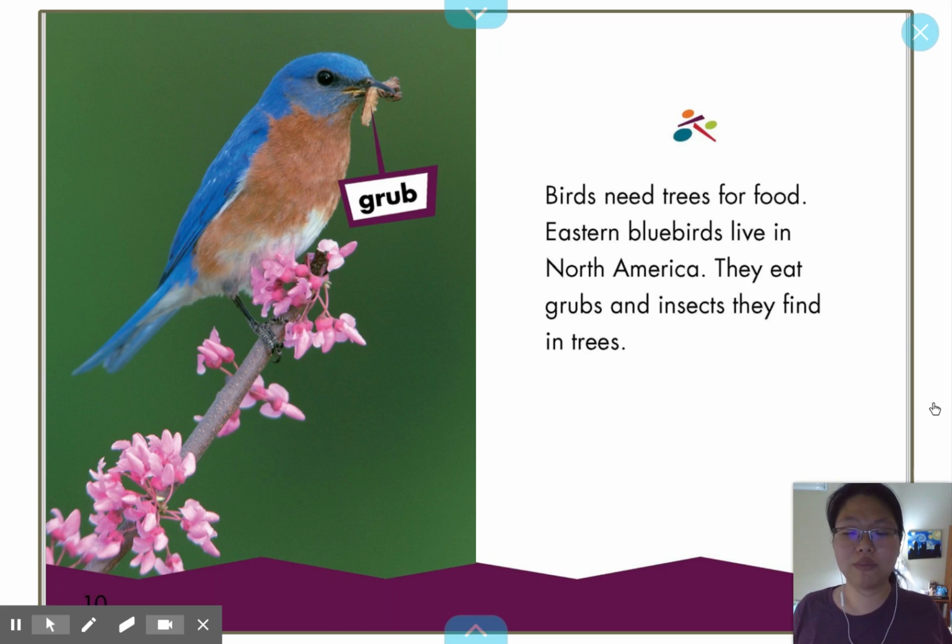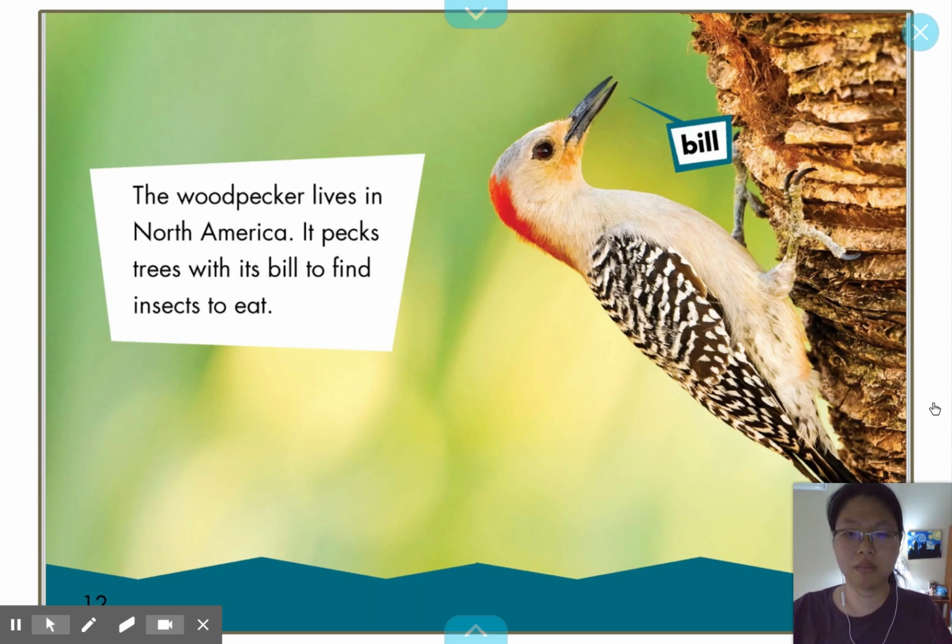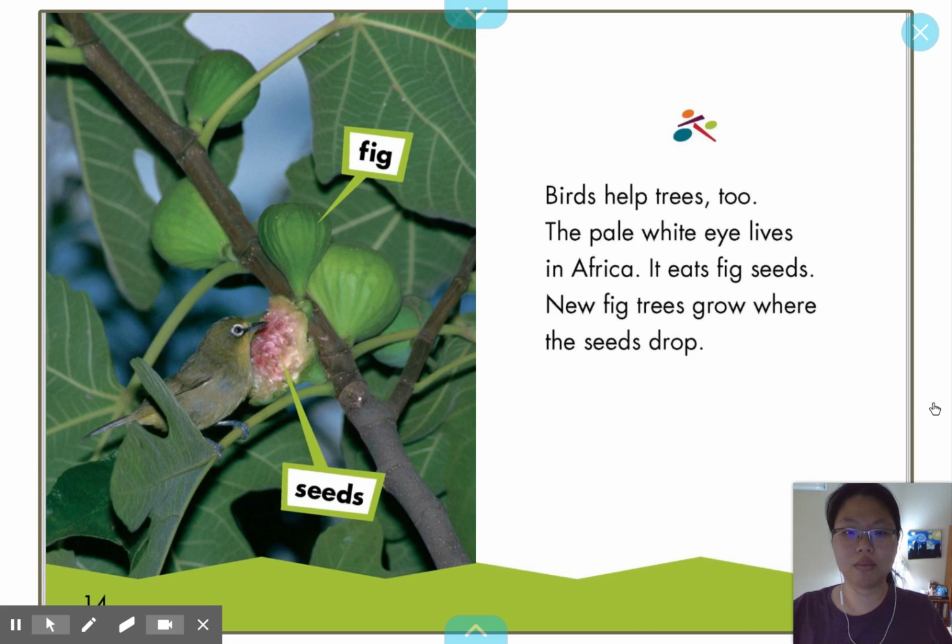Birds need trees for food. Eastern bluebirds live in North America. They eat grubs and insects they find in trees. The woodpecker lives in North America. It pecks trees with its bill to find insects to eat. Birds help trees too. The pale white-eye lives in Africa.